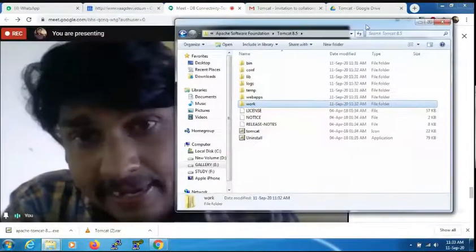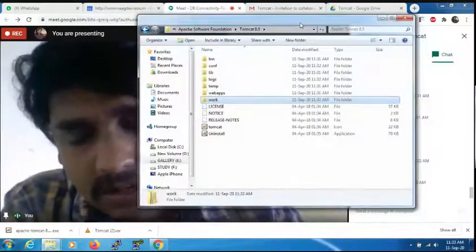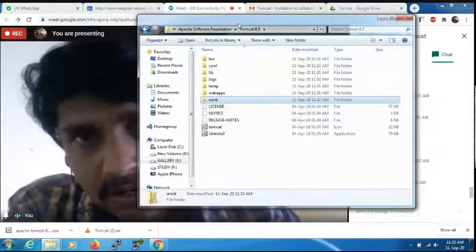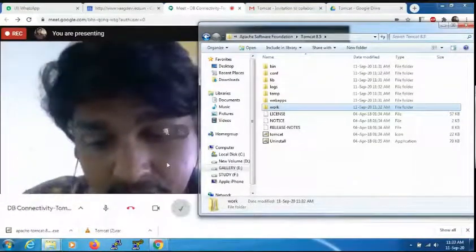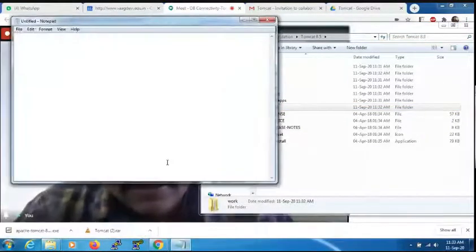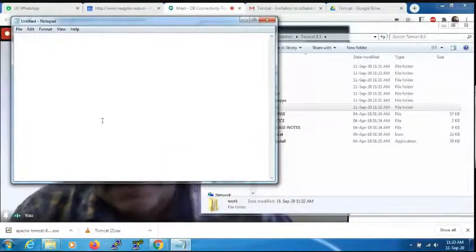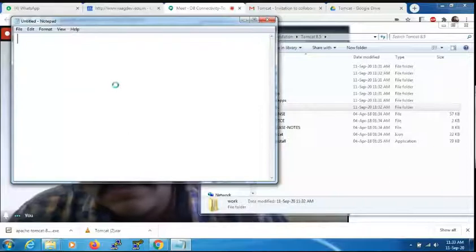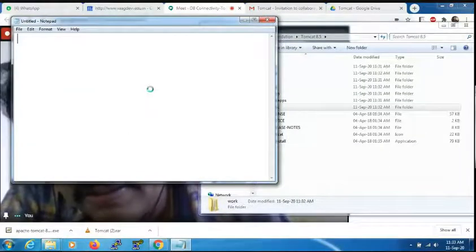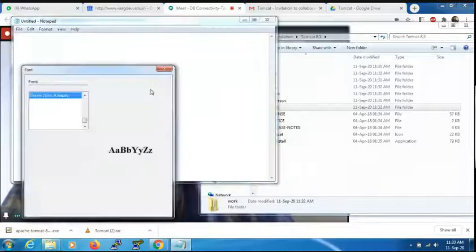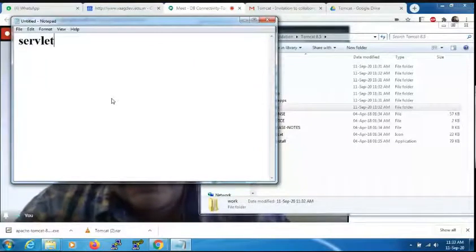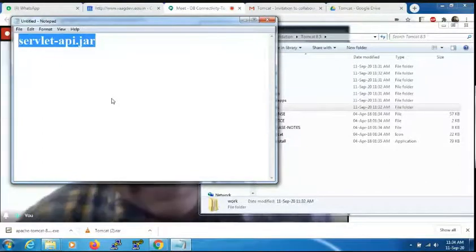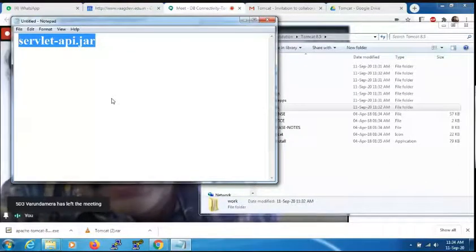Now this is not the end here. In order to work with Tomcat server, we use the servlet-api.jar file. Which jar file here? Can anybody say what is the jar file name? Please wait for 1 minute. Right, servlet-api.jar file. This is the jar file required to deal with servlet web applications using Tomcat server.